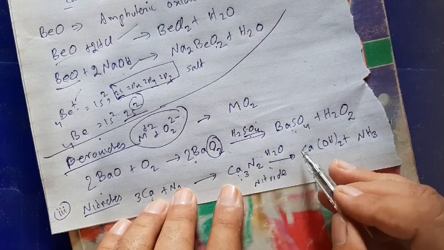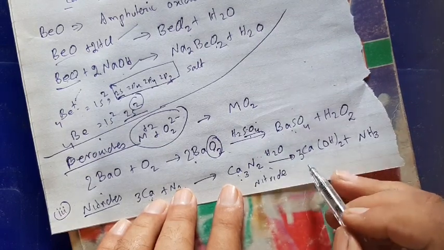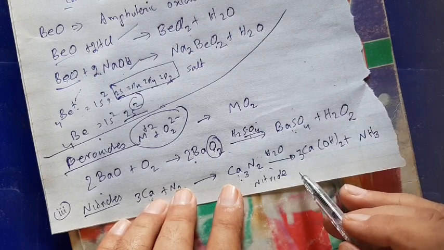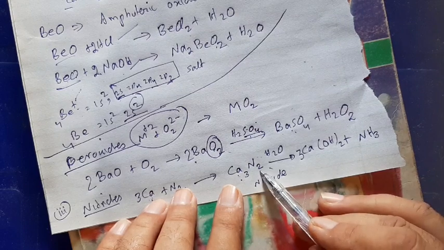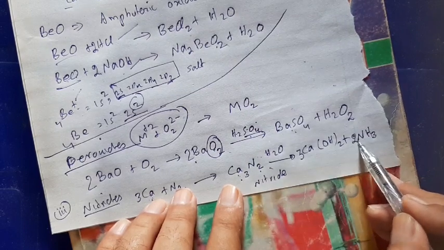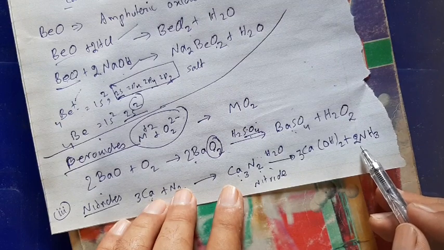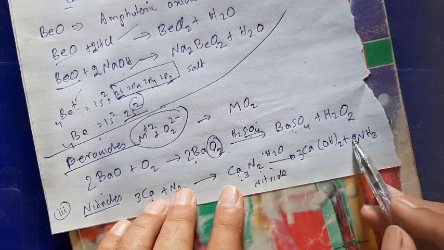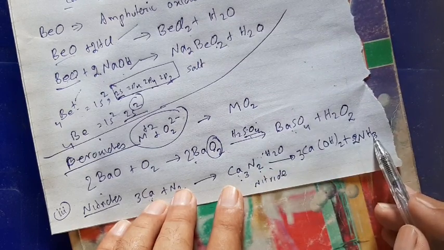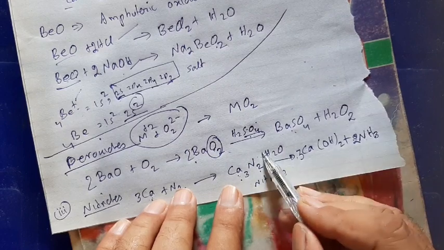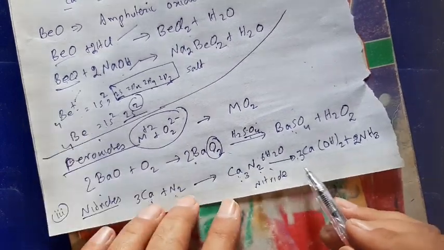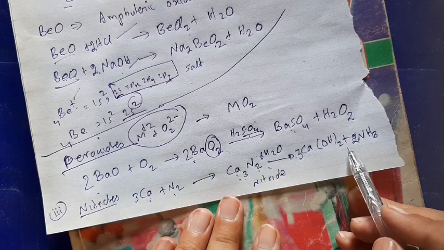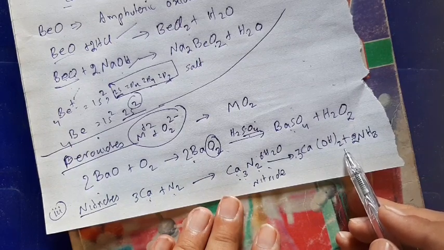You have 3 calciums here. You can balance by placing 3 here, and after that you have nitrogen. In this case there are 2 nitrogens, so you can place 2 here to balance the nitrogen as well. If you are to balance this one, you are to balance this one too. Hydrogen 2 into 3, 6, and 3 into 2, 6, 12. So you put 6 here and this equation is balanced now. So in case of magnesium nitride, you will get magnesium hydroxide and ammonia gas.